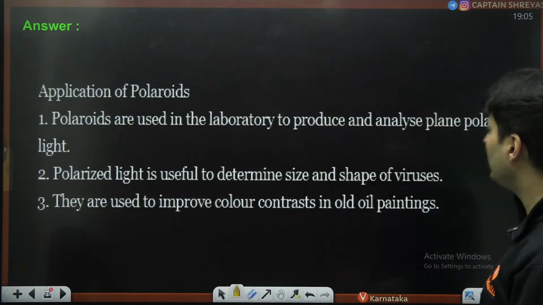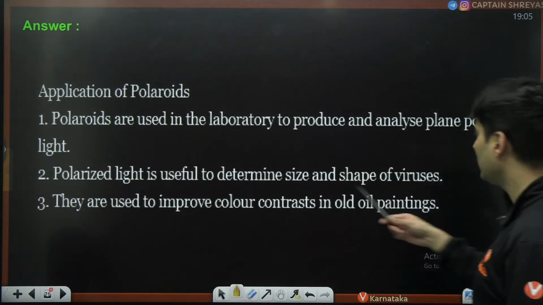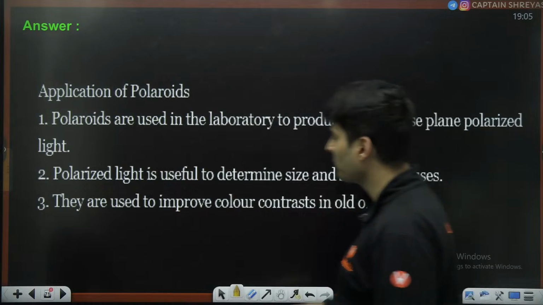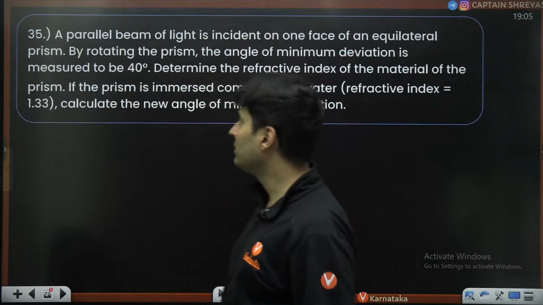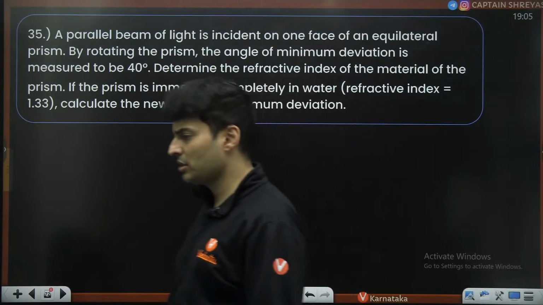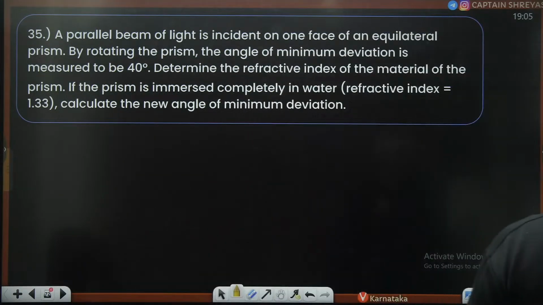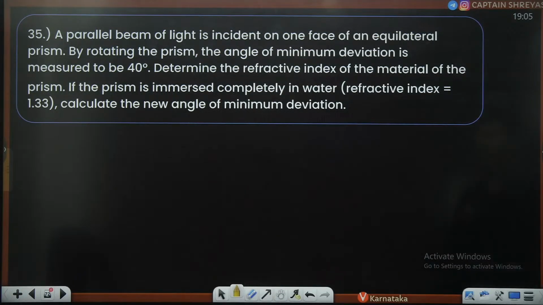Okay, so laboratories analyze plane polarized light, the shape of viruses, and improve contrast in oil paintings and all that. All these are the explanations for polarizers.